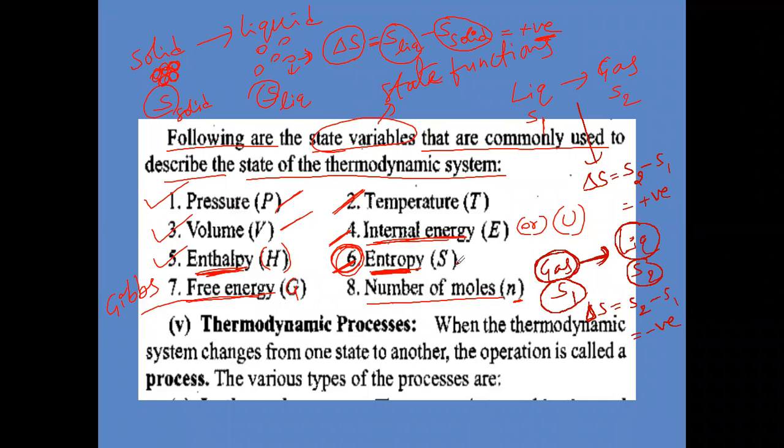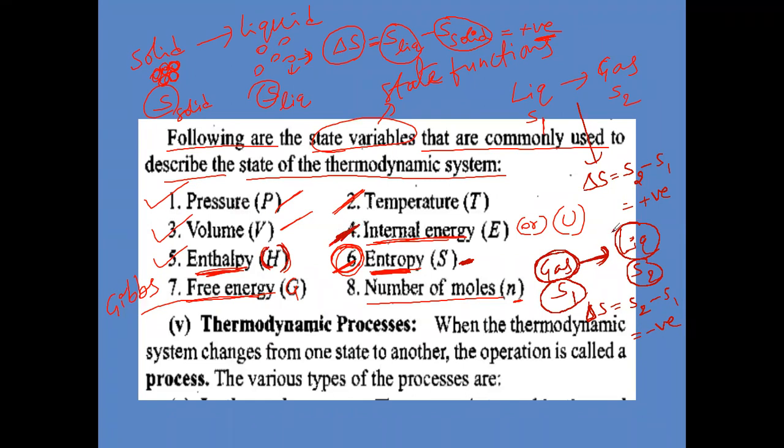So entropy is nothing but the degree of randomness of a system or the degree of disorderliness of a system. And what is enthalpy? I told you, the total heat content of the system is called enthalpy. And internal energy means the total energy of the system.